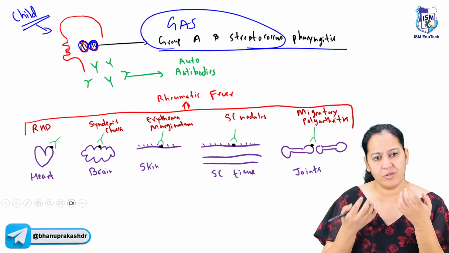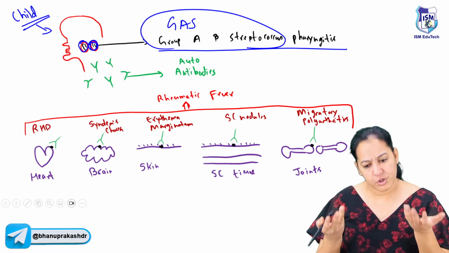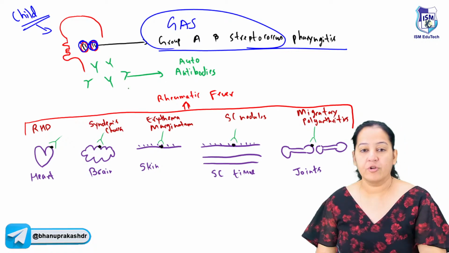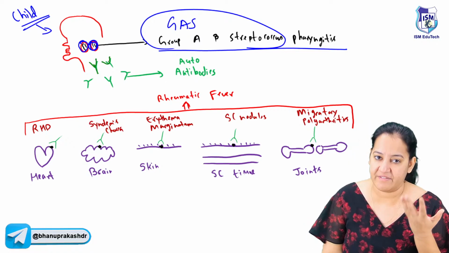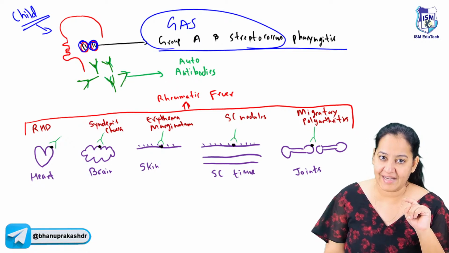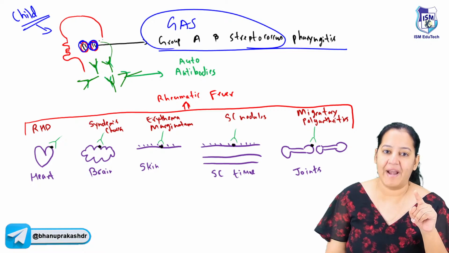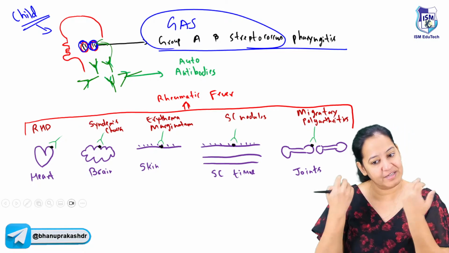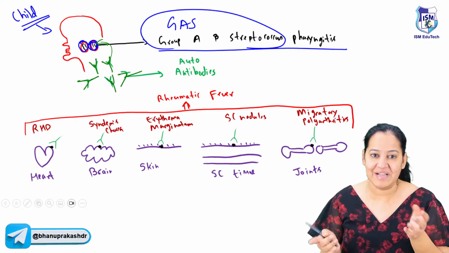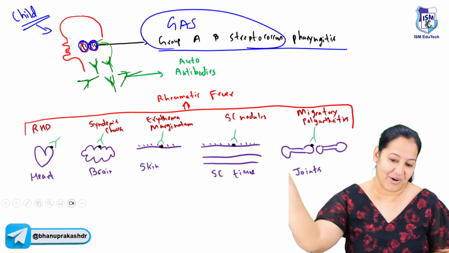So you say, ma'am, we also have multiple episodes of tonsillitis or pharyngitis since our childhood. We have many episodes, but we don't have rheumatic fever. How is rheumatic fever correlated with that? Listen. Now the body is making antibodies for the bacteria. Whenever we have a foreign body in our body, the body will make antibodies. What will these antibodies do? They will bind with the bacteria, make an antigen-antibody complex and destroy the bacteria. So how is rheumatic fever occurring? The bacteria is destroyed. Bacteria do not cause rheumatic fever. Mind my words.